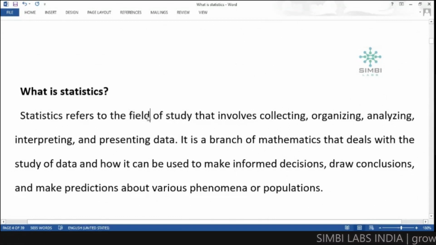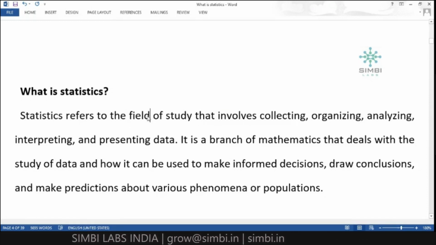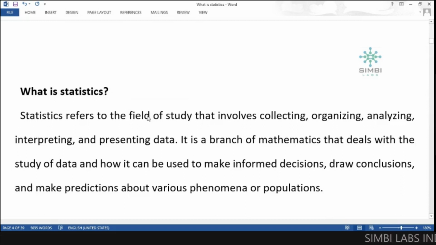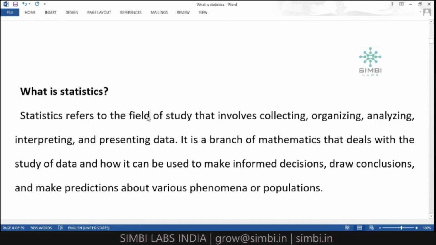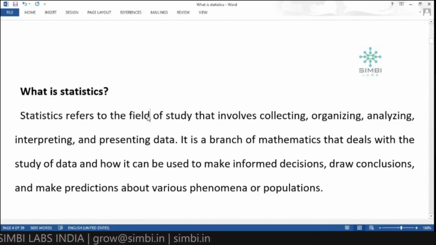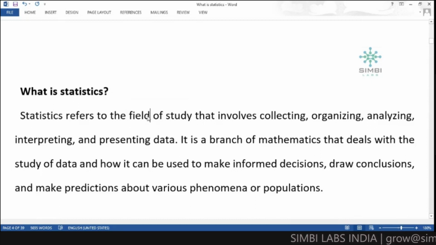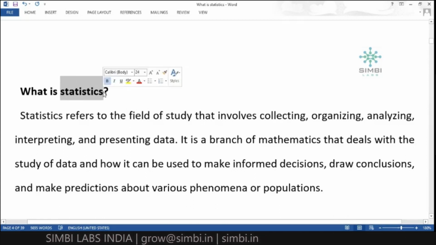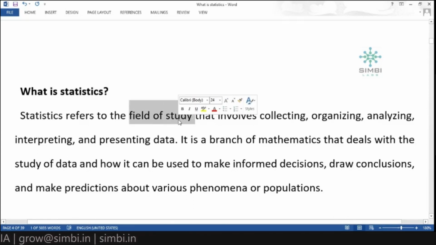In our daily life, from our childhood onwards, we are reading and learning concepts. We listen to what our teachers say in the classroom, note down the topic points, gather some information about the topic, and understand that concept. If you understand that concept, then you can write the exam very easily. In the same way, if you want to do statistics, first of all, you should study that field.